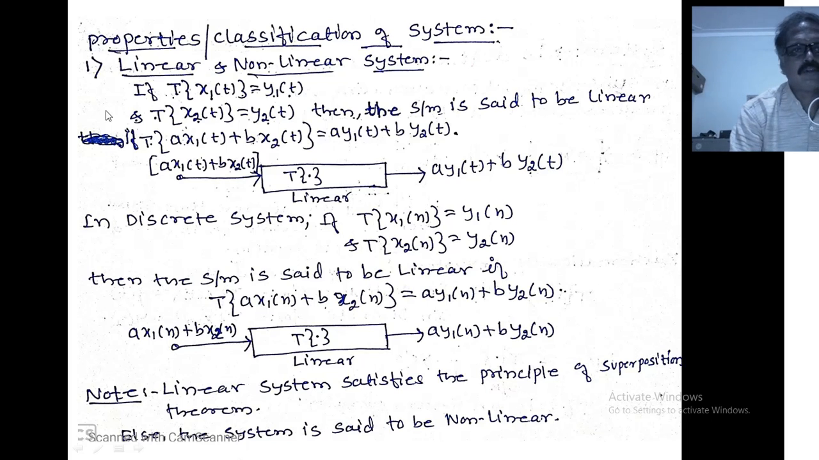Next we will discuss the properties of a system. It is also called the classification of a system. So let us go through the properties one by one. First property: linear and non-linear system. So let us assume